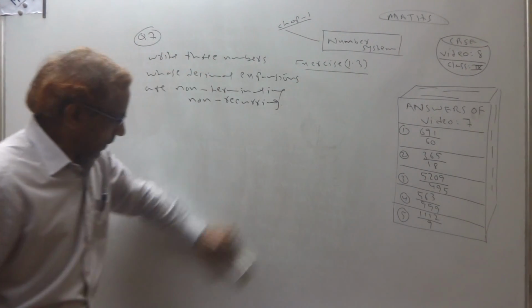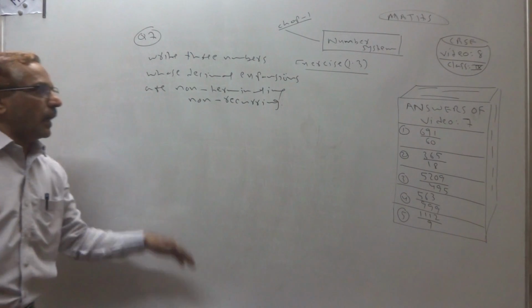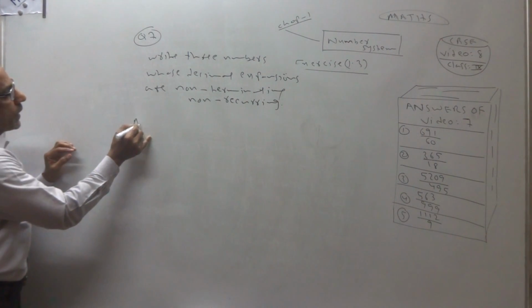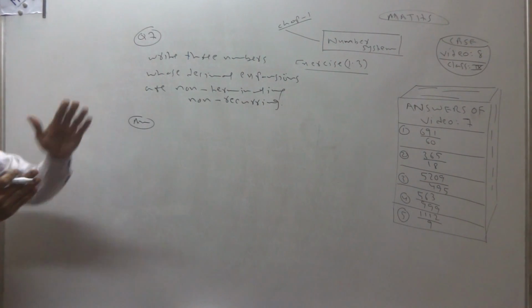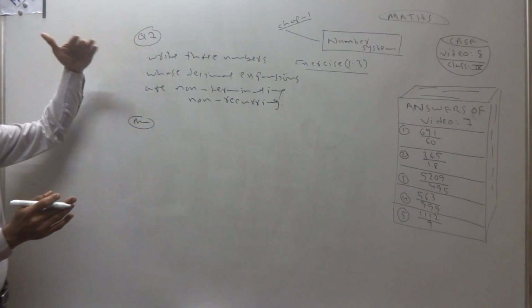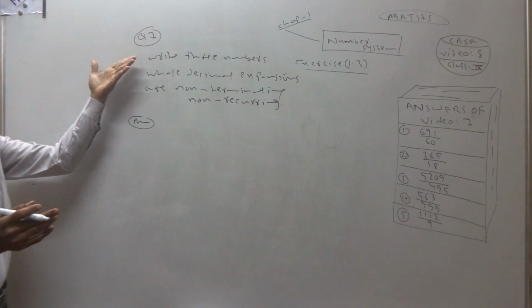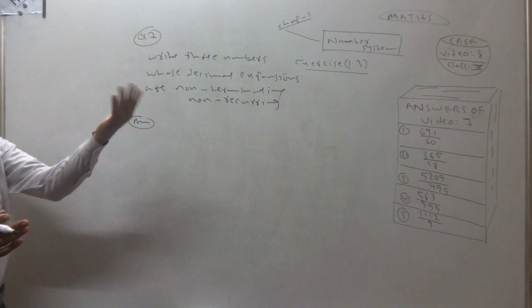So what examples can we write? Write 3 numbers whose decimal expansions are non-terminating and non-recurring.